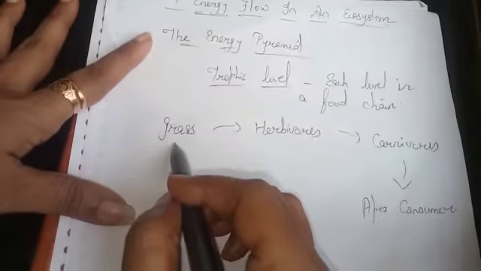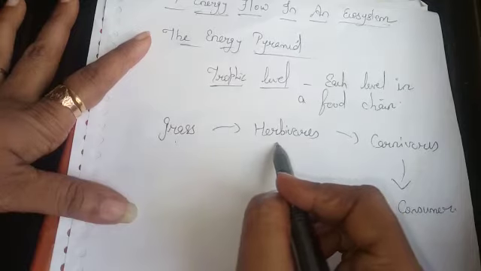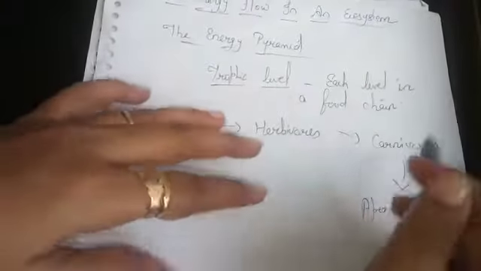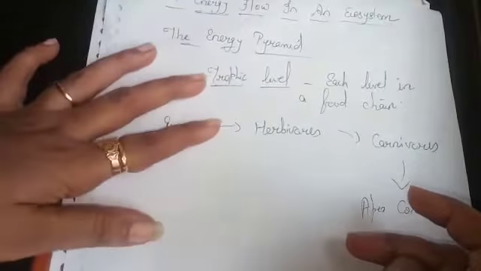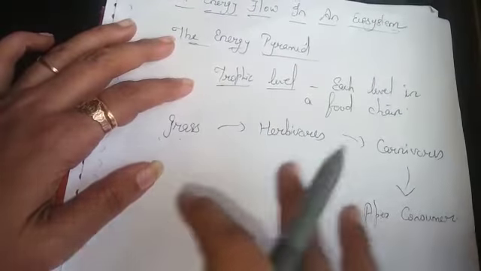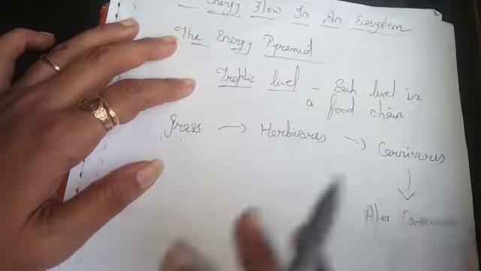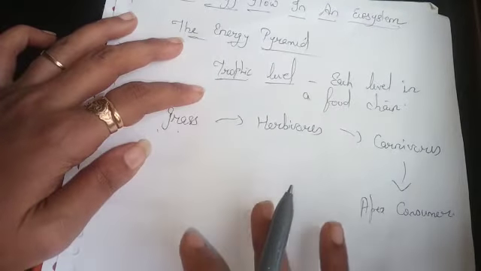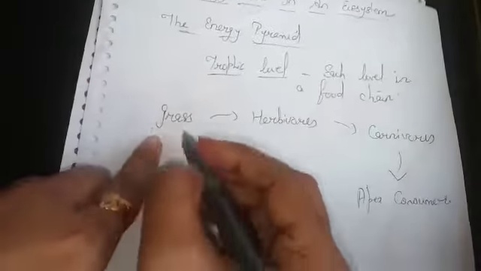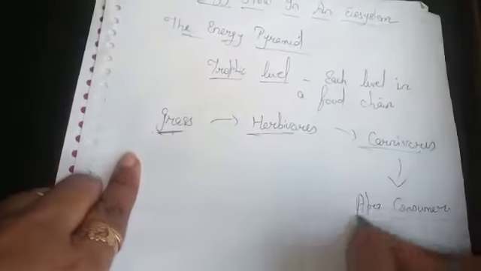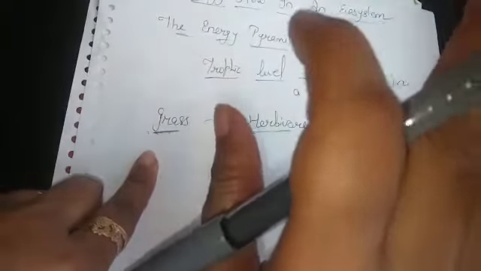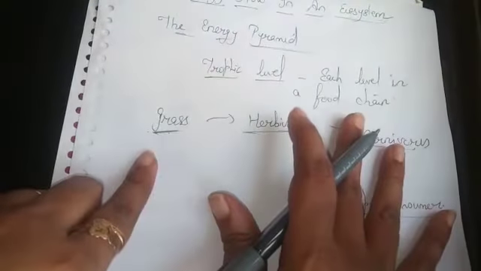So here you know that grass is a producer, herbivores are the animals which eat grass or the plants, carnivores eat other animals, and apex are the ones which eat carnivores, or even they can eat the herbivores, right? Now each level that you can see here, each step of the food chain, is termed as trophic level. That you should know, children.